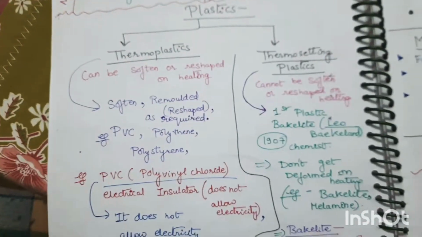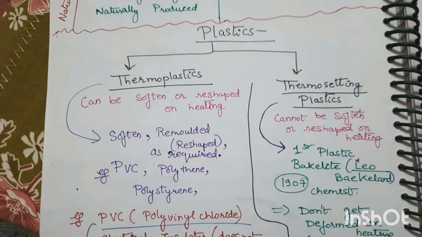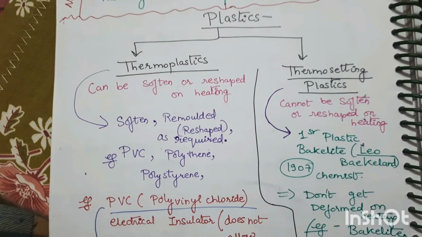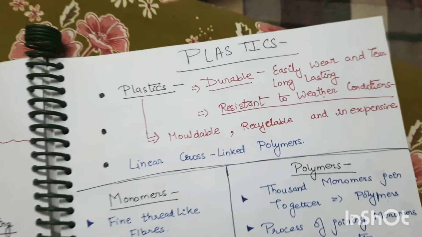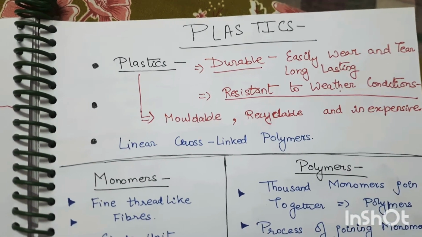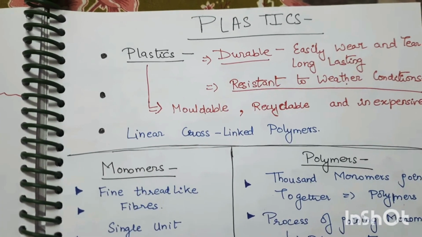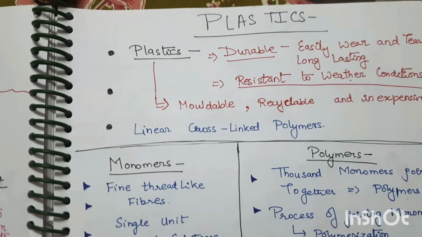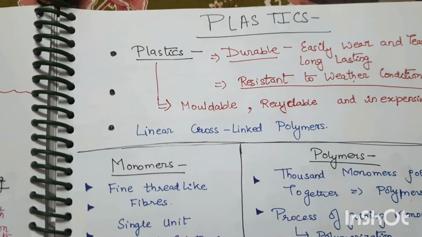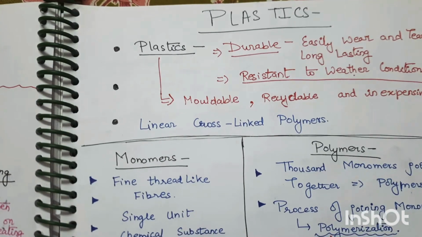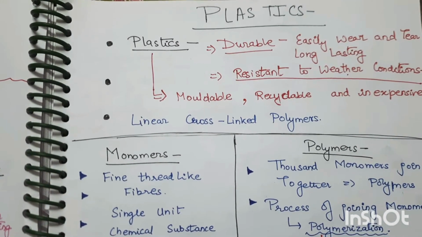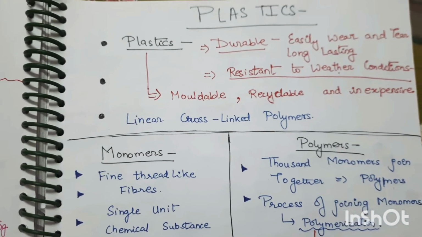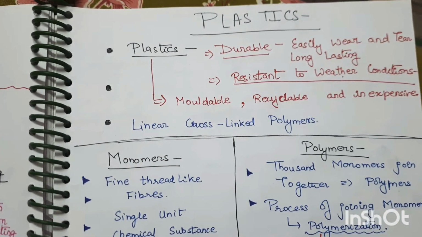Now, next one is plastics. Before studying about thermoplastic and thermosetting plastics, we'll study what is plastic. Plastic is a cross-linked polymer, which is durable and long-lasting, easy to wear and tear, resistant to all weather conditions, and does not have a rust problem or a fungus problem. And plastic has one more attractive property, that it is moldable, recyclable and inexpensive. So these are certain properties of plastic.